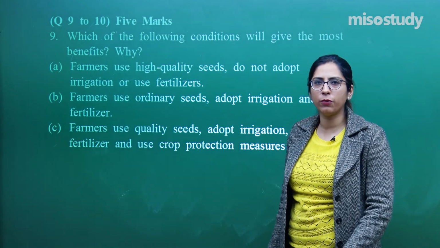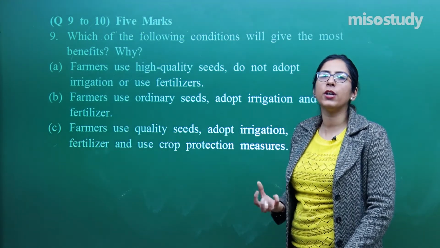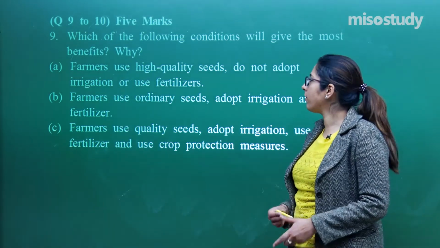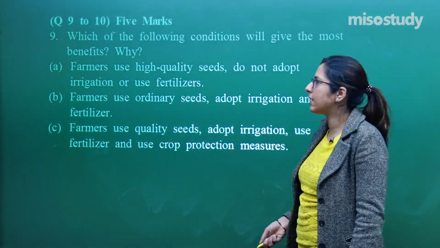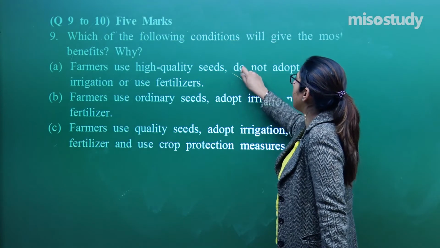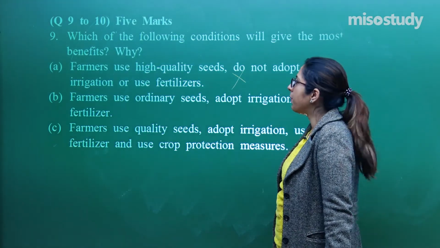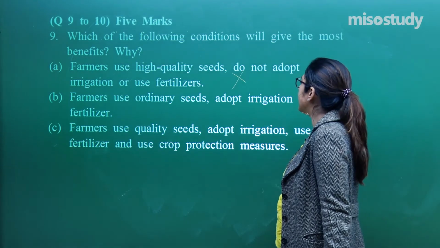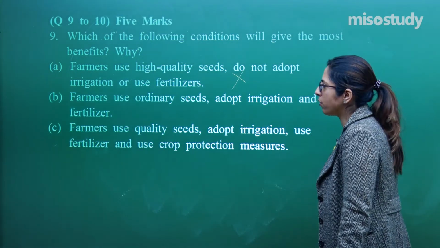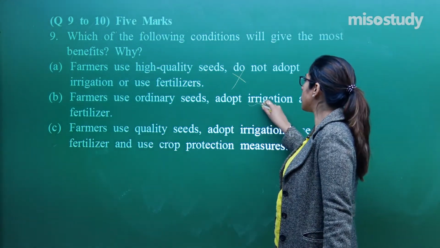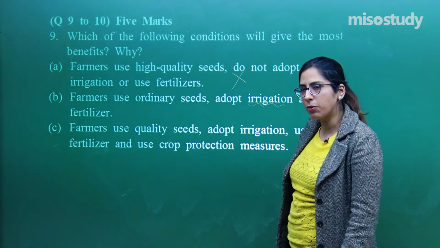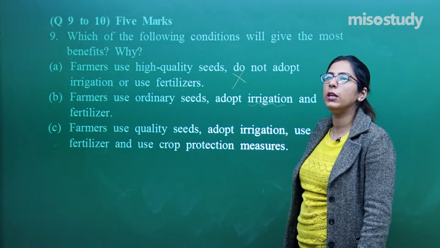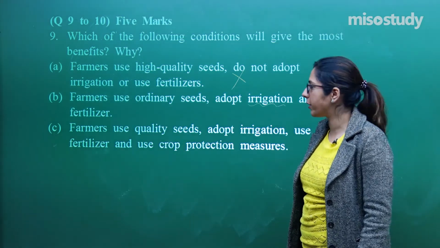Water is important for overall increasing productivity. So, if we are not using any kind of irrigation method or any kind of fertilizer, I do not think it will give us a benefit. Whereas the second point indicates the farmer uses ordinary seeds and adopts irrigation and the use of fertilizers. Yes, irrigation as well as fertilizer can increase the productivity, we may get benefit. Let us talk about the third, then only we will be able to compare the 3 points.